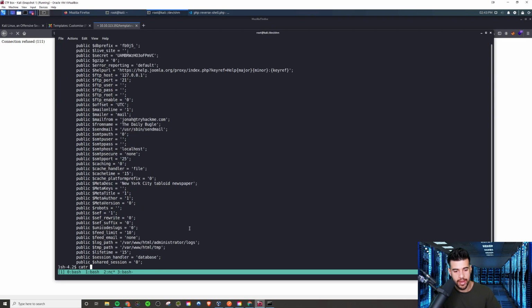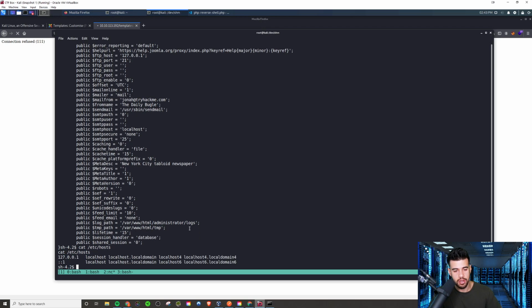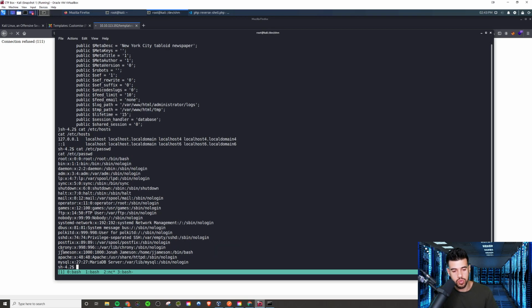But just fishing around for some of the users on the system, right? We're going to look at the /etc/passwd file to see what the users on the system are. And we see this one here, because all these other ones are no login, right? But this one is an account you can log into. This is a user on the system, J. Jameson.